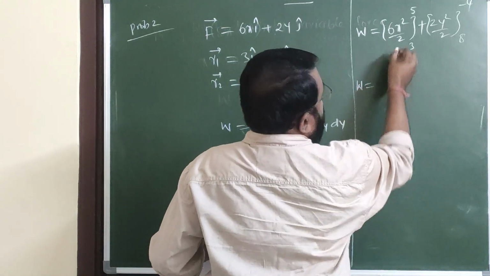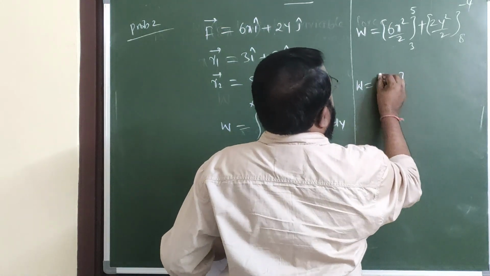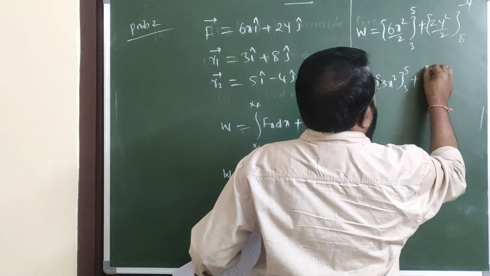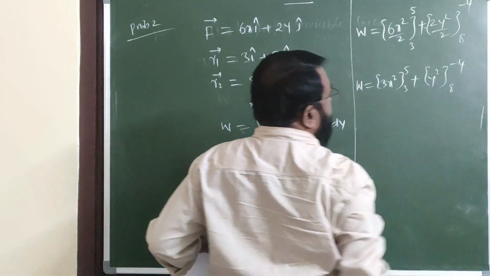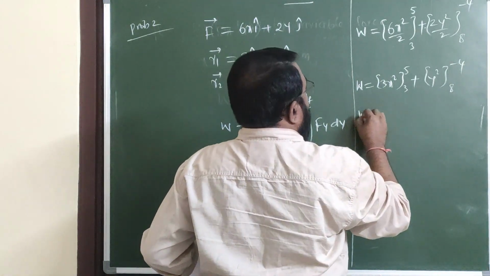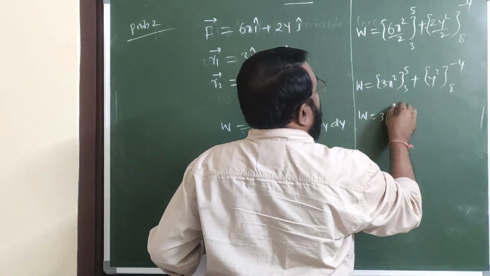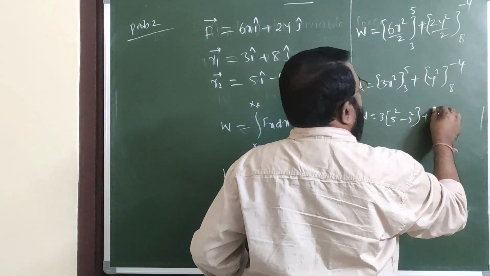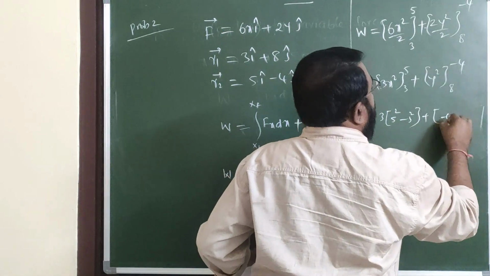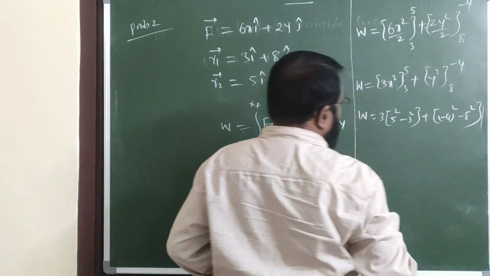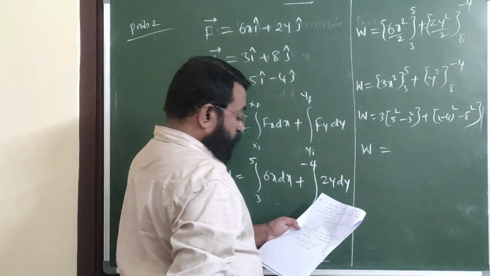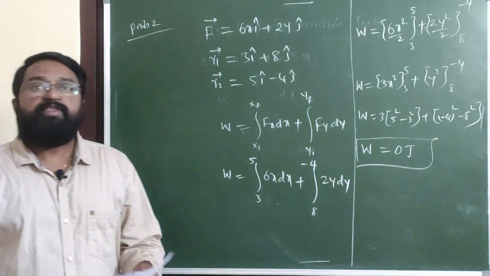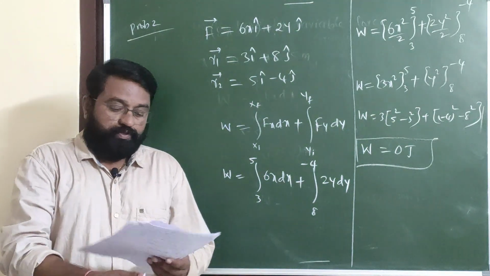This becomes W is equal to 3x square, limits 3 to 5, 2 cancel, this is y square, limits 8 to -4. Therefore here W is equal to 3 into (5 square minus 3 square) plus (-4 square minus 8 square). This becomes W is equal to 0 joules. This is the work done by variable force.